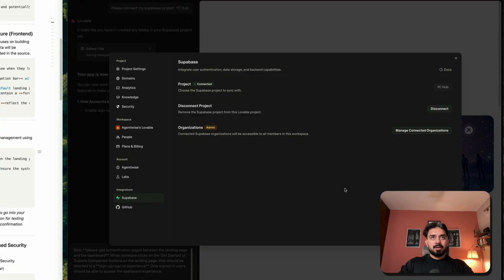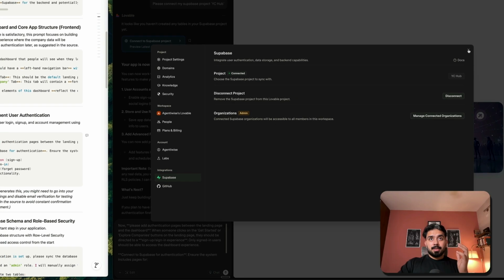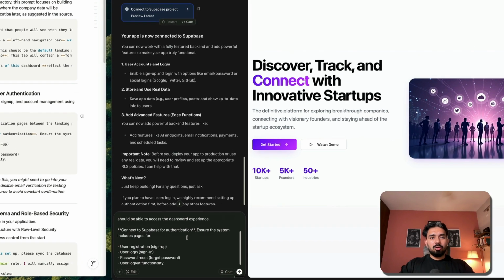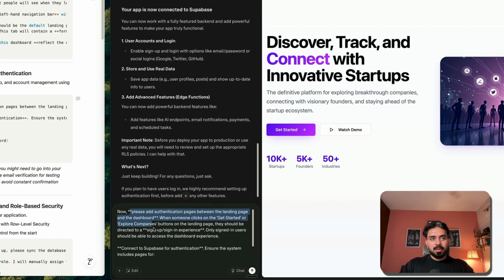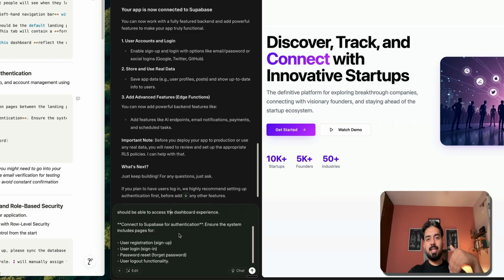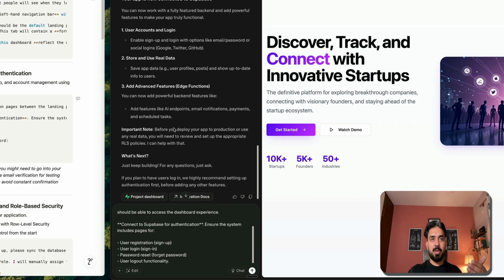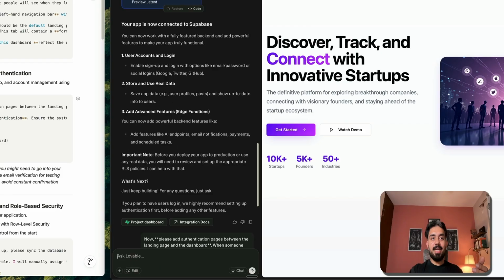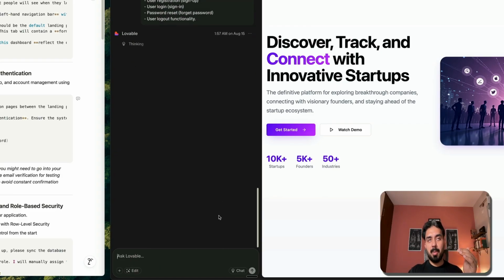Great. So our YC Hub project, you can see the project is now connected. This is great. Let's come out. And now I'll add this prompt. Please add authentication pages between the landing page and the dashboard when someone clicks on Get Started or Explore Companies button. So basically the whole authentication process will start from there on. Great. I'll hit enter. There goes my prompt number 3.